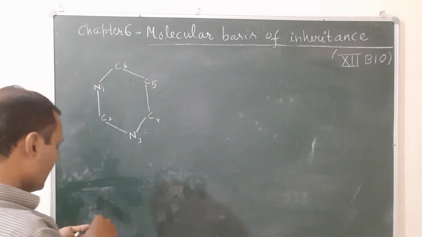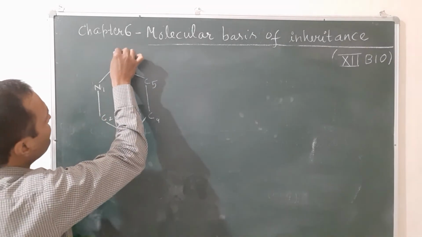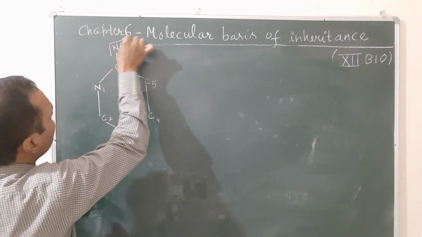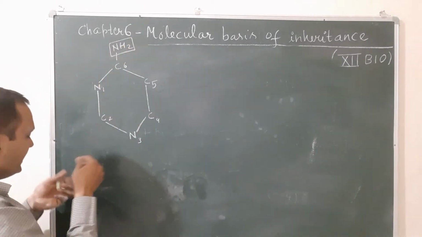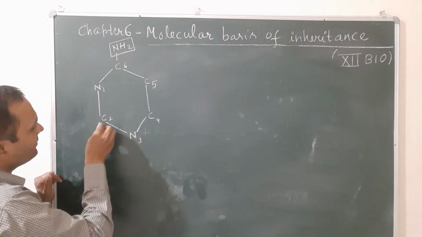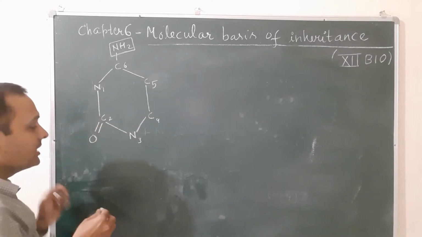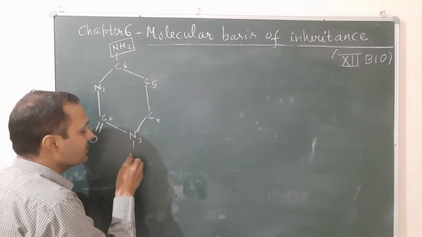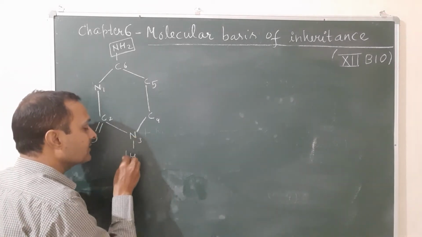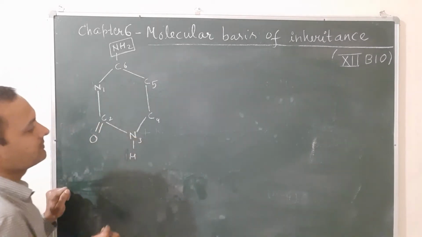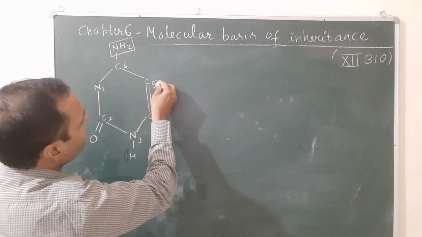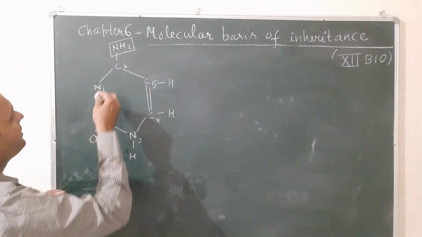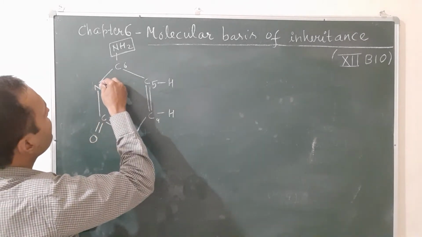For cytosine, at the 6th position it has an amino group, and at the C2 position it has an oxo group. The remaining you will balance. In the case of a pyrimidine base, one hydrogen is present at position 3. The remaining you will balance by hydrogen atoms. Now it is balanced.